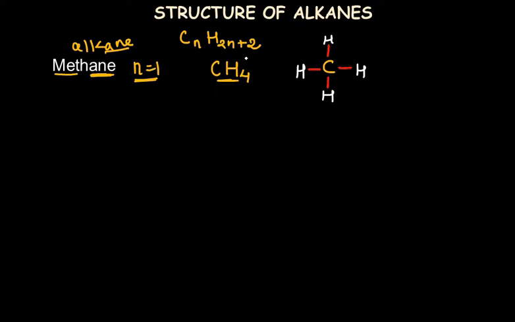So this is the structure of methane with the molecular formula CH4. Now the next member of this homologous series of alkanes is ethane. Eth means n is equal to 2. So the term eth itself indicates there are 2 carbon atoms, and n again is for alkane. If we substitute the value of 2 as n, we get the formula C2H6. So C2H6 is the molecular formula of ethane, and the structural formula, if we draw with all the bonds,